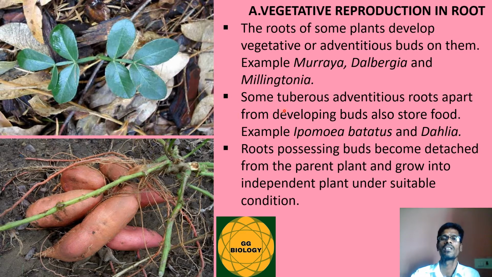Apart from this, some roots act as tuberous adventitious roots. Apart from developing buds, they also store food material. For example, Ipomoea batatas and Dahlia, where these root parts will store carbohydrate, or store food material. Roots possessing buds become detached from the parent plant and grow into an independent plant under suitable conditions. So once the conditions are favorable, the root parts will get detached from the parent body and lead an individual life.